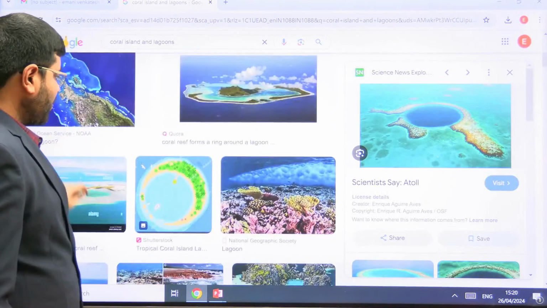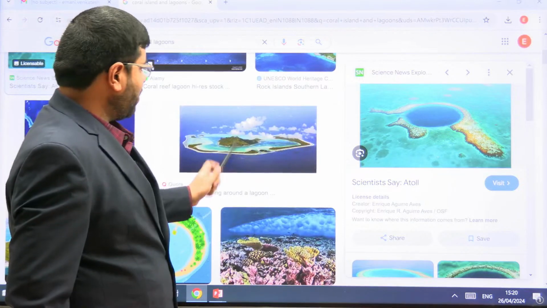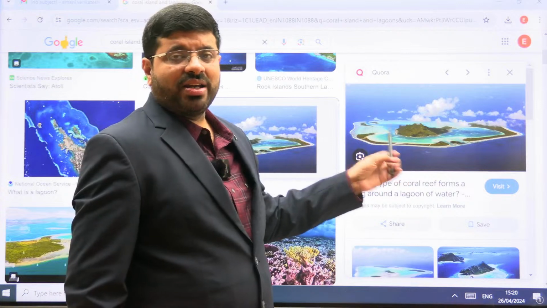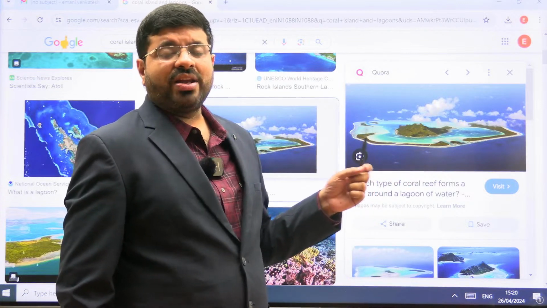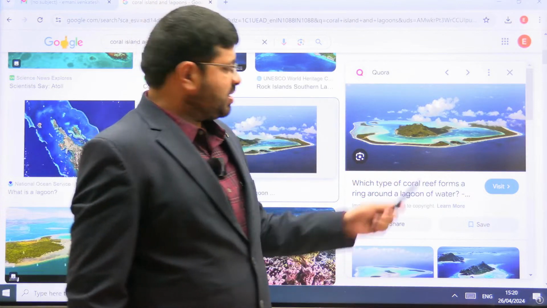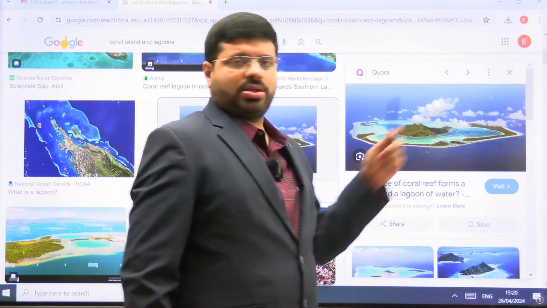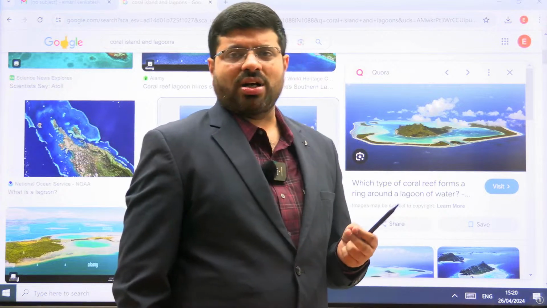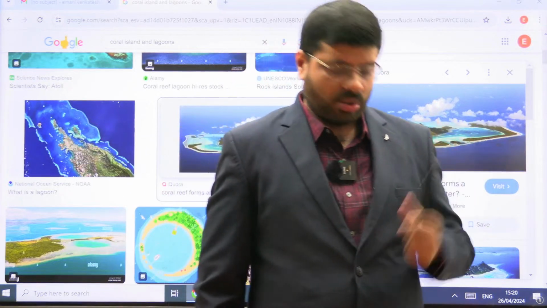Lagoons are what? Lagoons are water bodies which are very, very small in nature, or very near to a big water body, separated by some kind of structures like corals. So a lagoon is a smaller water body separated from a main water body.